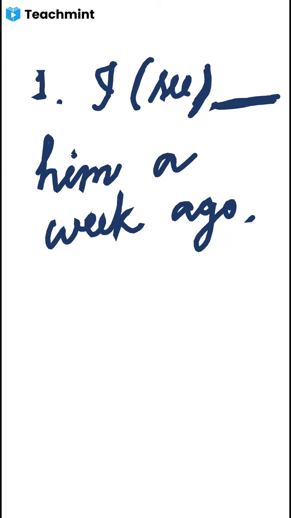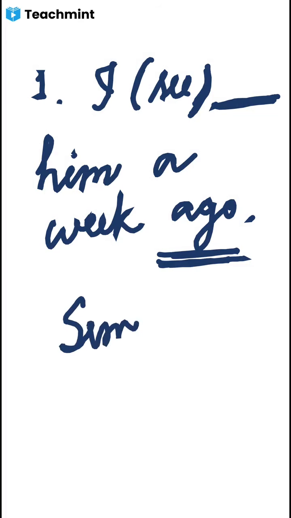I have seen him a week ago. I saw him a week ago. Yes, I saw him a week ago. Whenever ago is there, remember that this will always be simple past tense. This will always be in simple past tense.